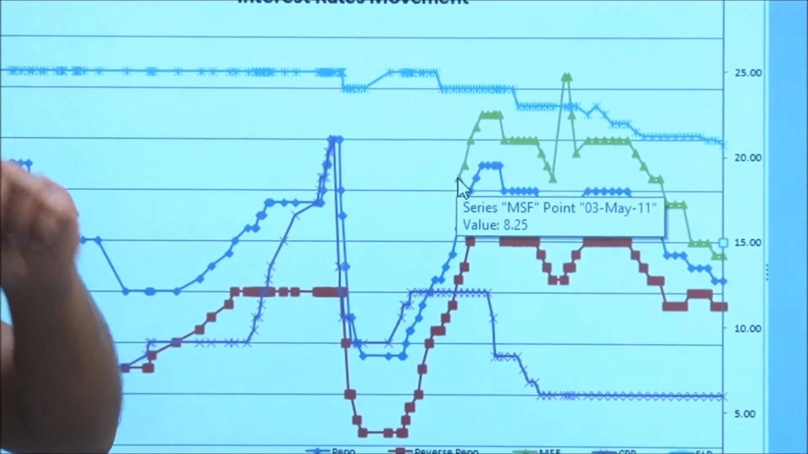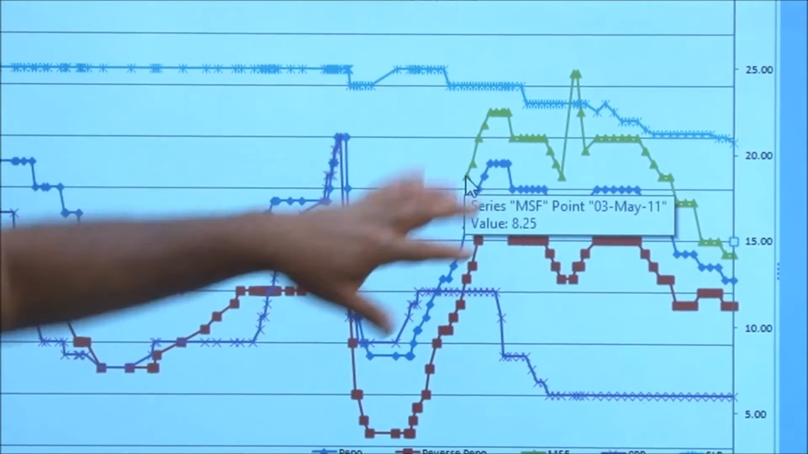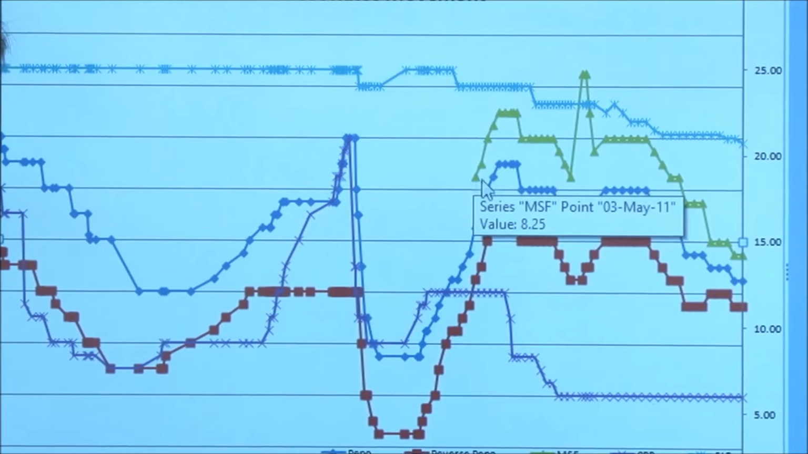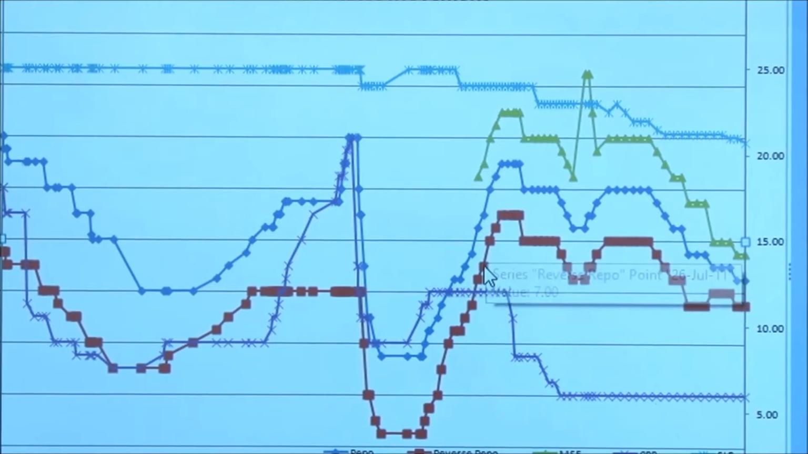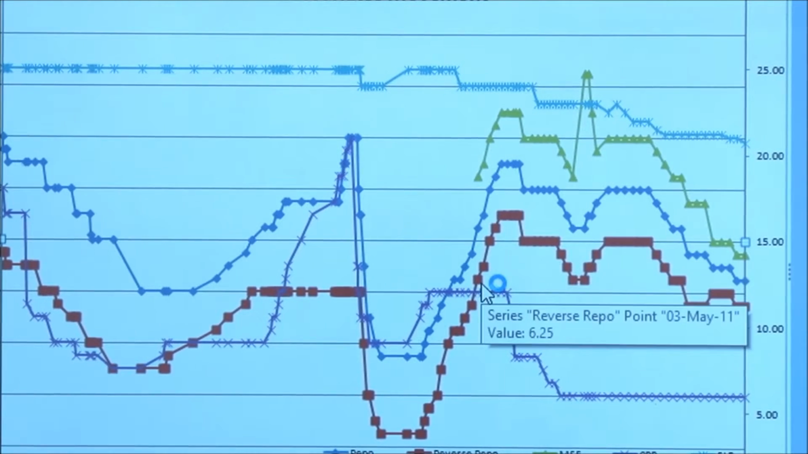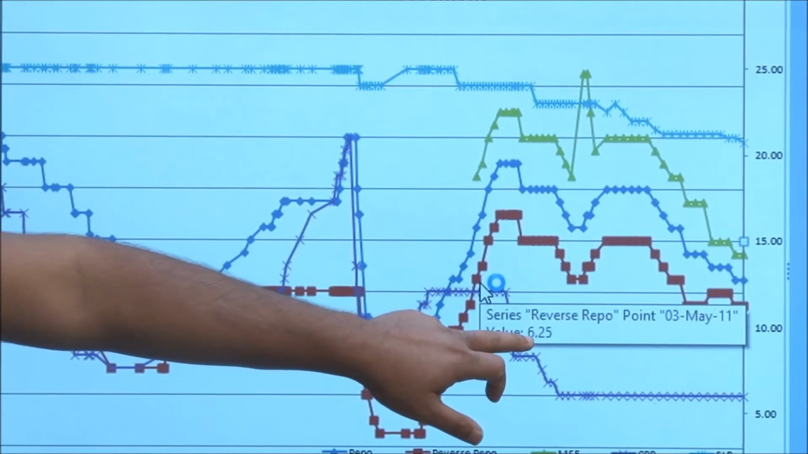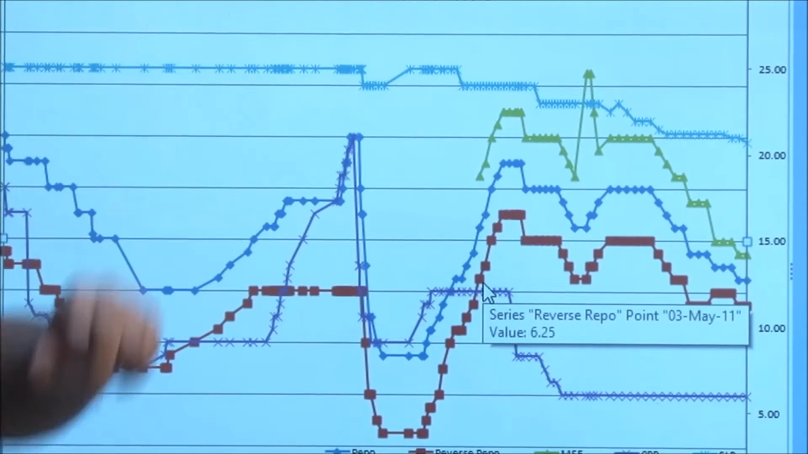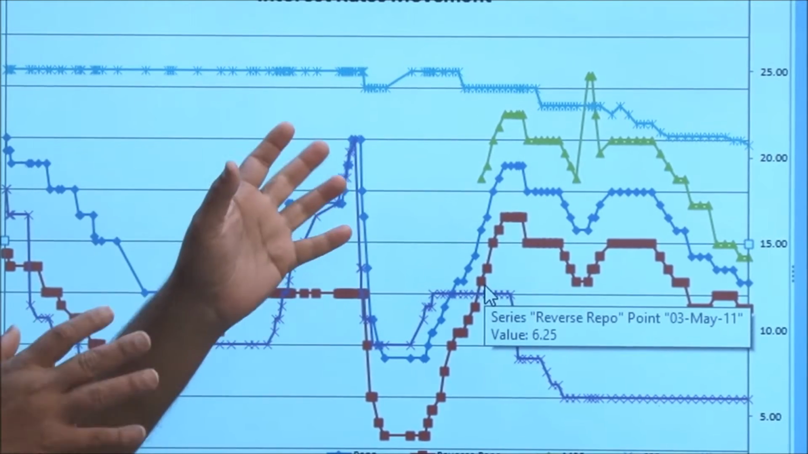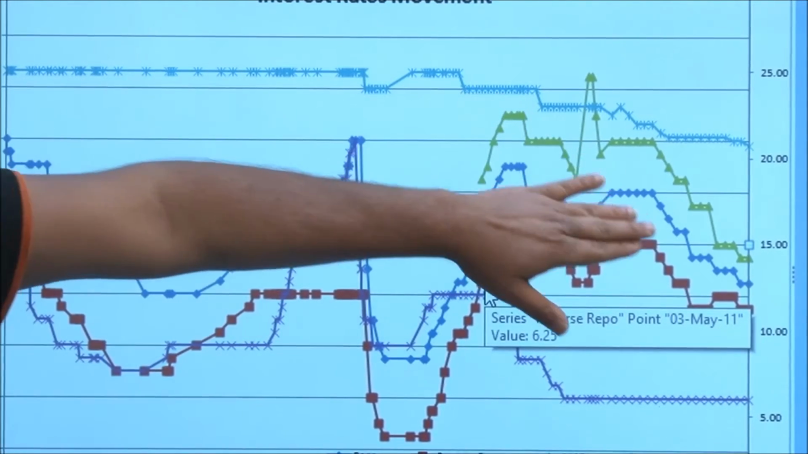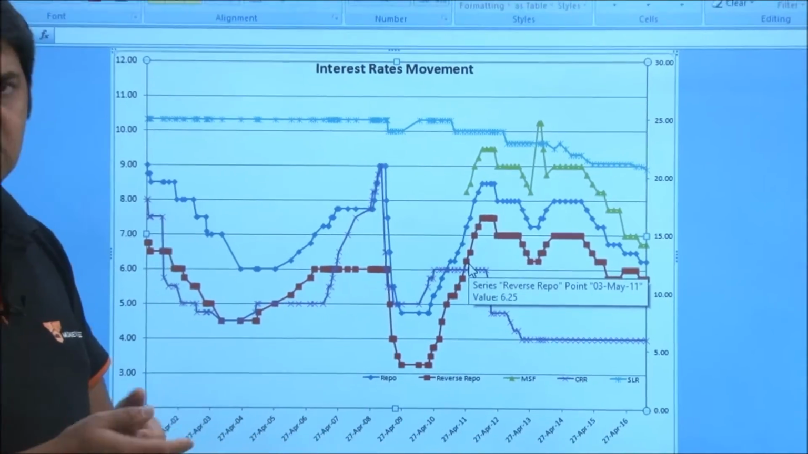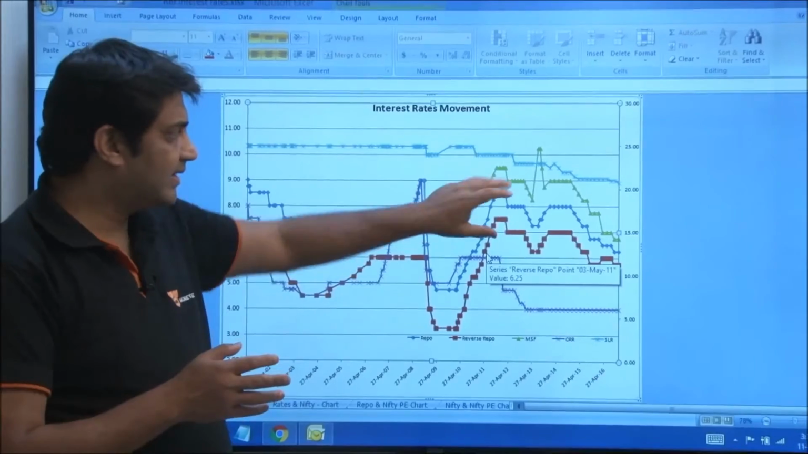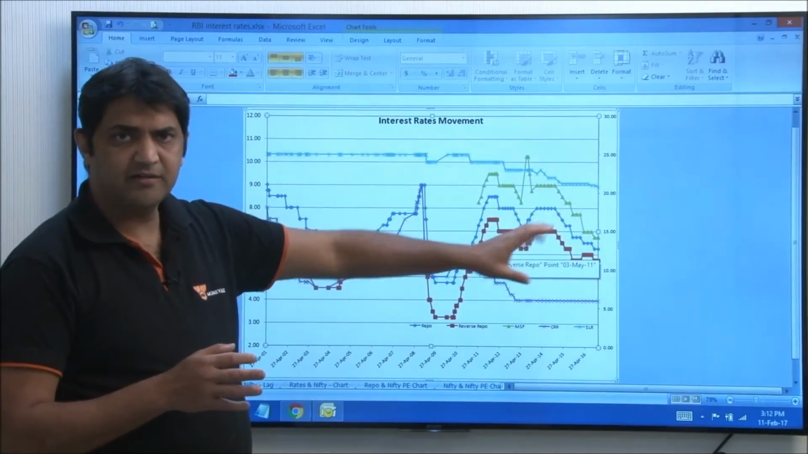So there's a 1% difference. Now this 1% was what was prescribed initially, and if we go further down, then the reverse repo on that date, on 3rd May 2011, 6.25. So there's a 1% difference. This was the plan sometime. Then in between, when the governor changes, when the economic situation changes, global or domestic, this can change. But broadly, these are the three rates.